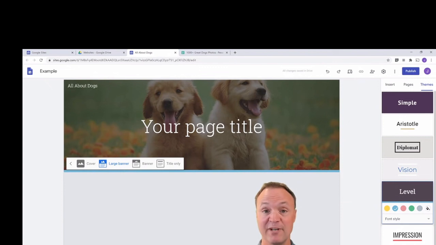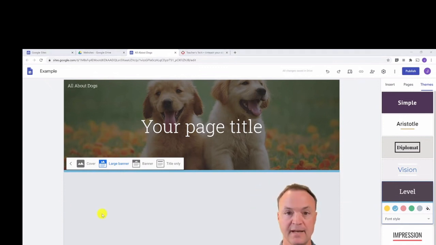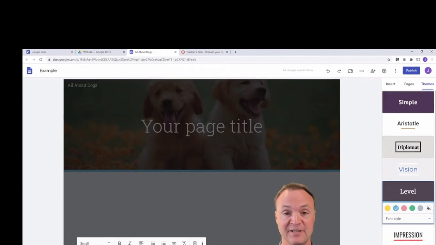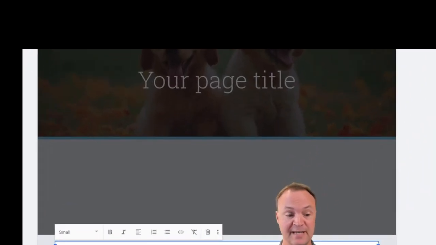Now the next step I want to go down to is the bottom of the page and add a footer. At the bottom of the page, if you hover your mouse down, you'll notice add footer. So the footer is going to go across all your pages. It's a horizontal block that if you click add, this is where you can add information, and it's always going to stay the same. With our horizontal top, the title part, you can change that on every page. You can change the different images, but the footer is going to be the same on every page.